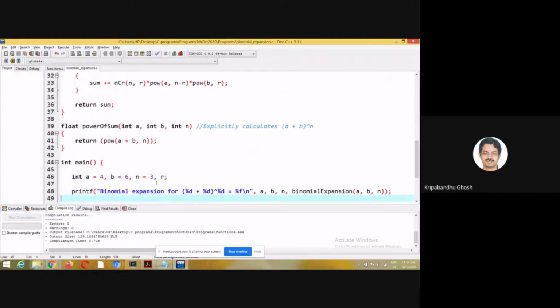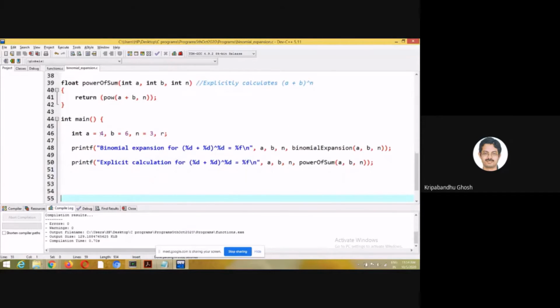And you can also do this explicitly, right? a plus b to the power of n. So I have done this for a equals 4, b equals 6, and n equals 3. So it should be how much? 10 cube, 1000, right? So I have done it using binomial expansion, and I have done it using power of sum. This is for explicit calculation. This is for calculation using binomial expansion.